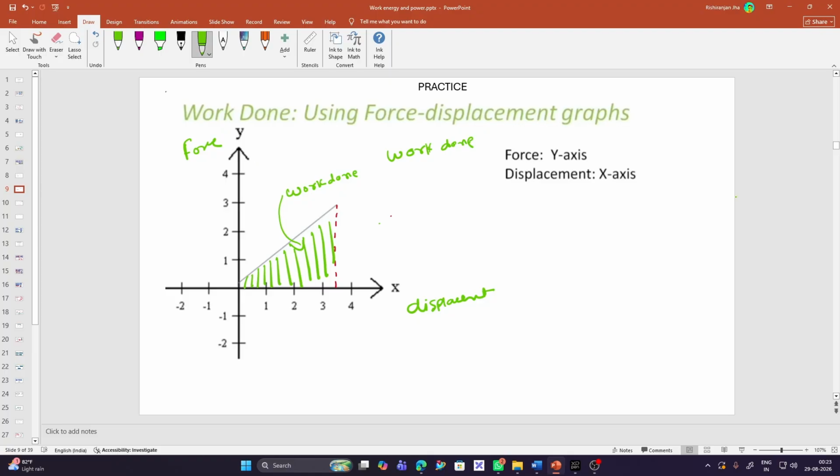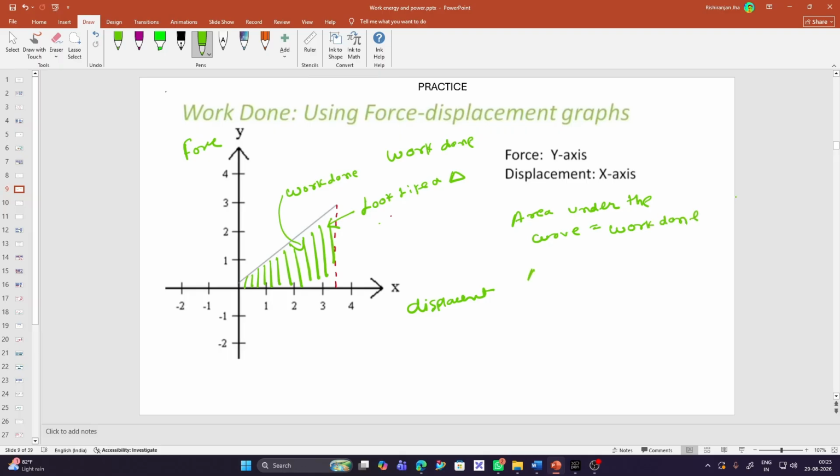Now, does this area look like a triangle? Yes, of course, it looks like a triangle. So let's find the area under this graph. We know that the area under the curve will give me the work done.